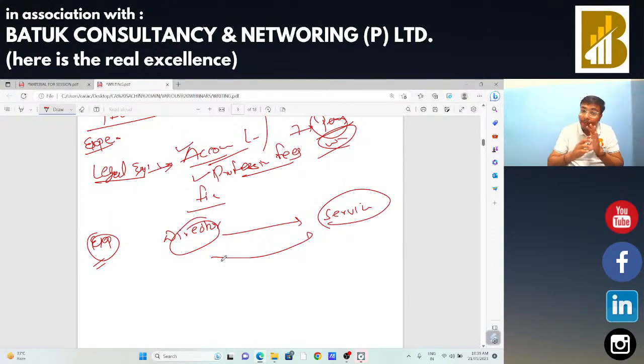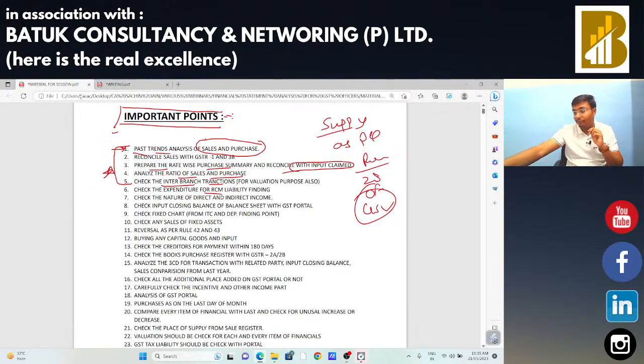Okay sir, so if I am talking from the expenditure side, then one important point is that we need to do the analysis of this expenditure side from the RCM point of view also. We need to check that there is no type of expense on which reverse charge is applicable and the assessee has not paid the tax under reverse charge. In that particular case we need to check the same. Okay sir, so this is also a trick from which we can check multiple things.